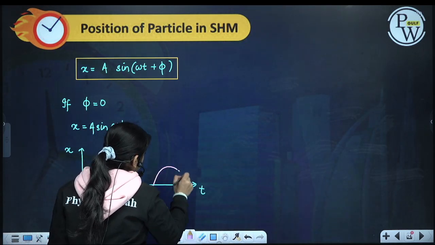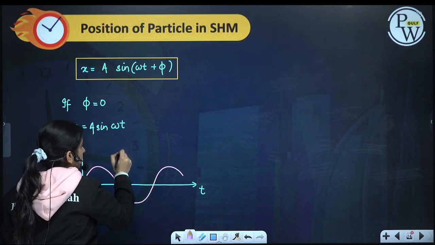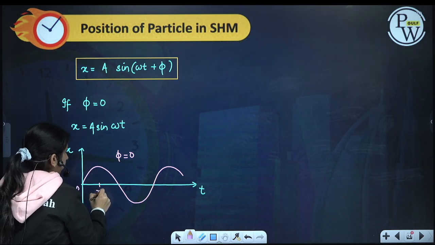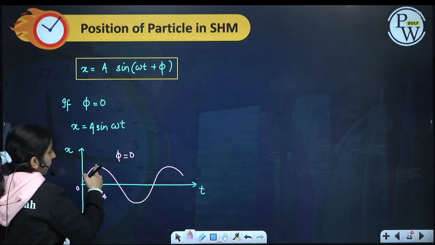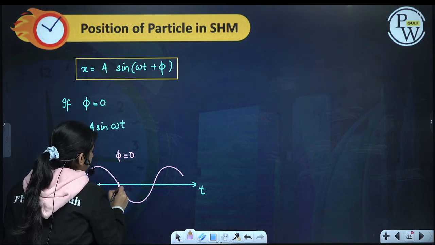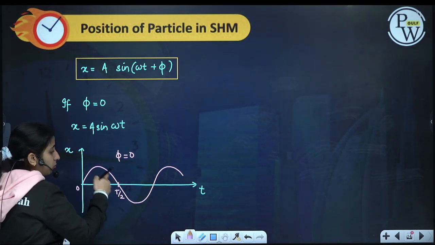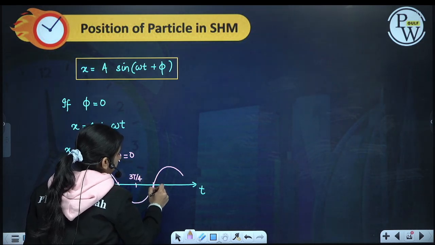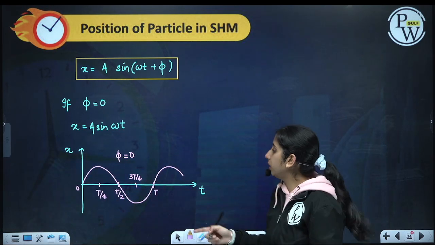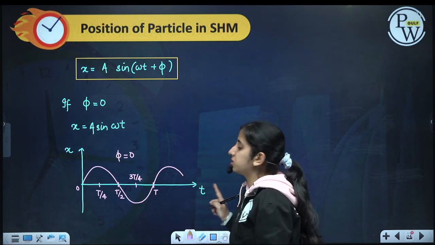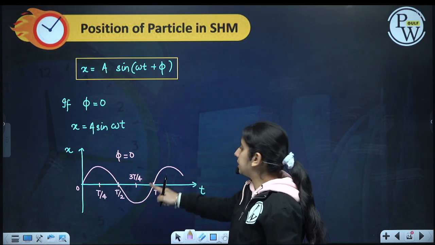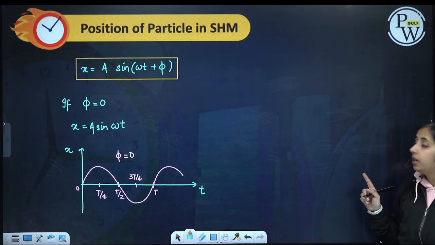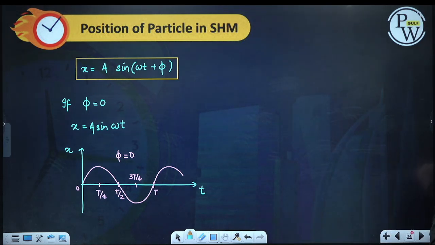So this will be my position for phi equal to 0: at t equal to 0, x is equal to 0. Then at T by 4 it is at the positive extremum. Then at T by 2 it comes again to the mean. Then at 3T by 4 it is at the negative extreme, and again at T it is back to the mean position, starting a new cycle. This is one complete time period. This is how we represent the position of the particle at any time t.